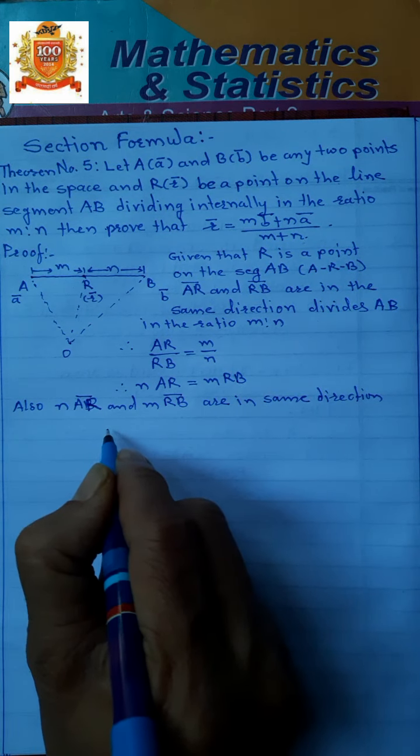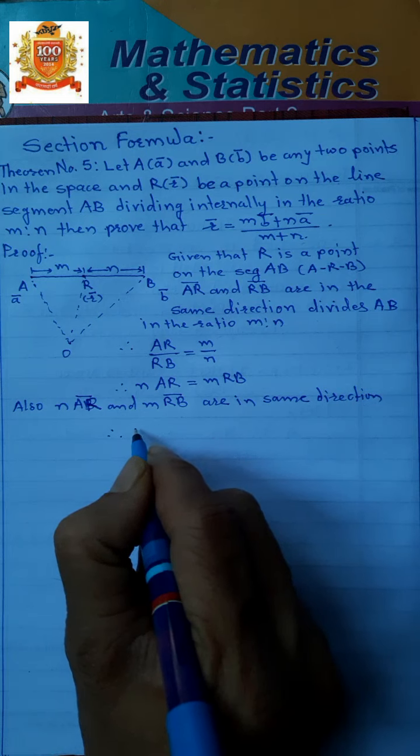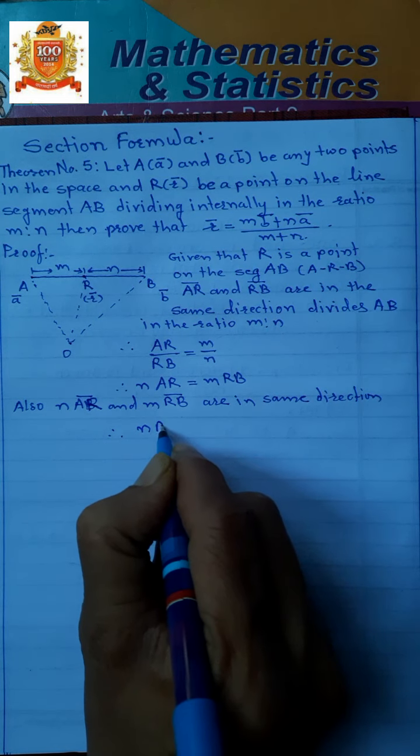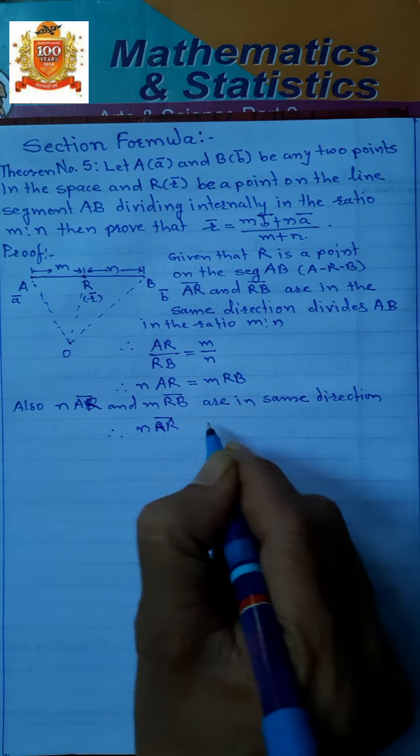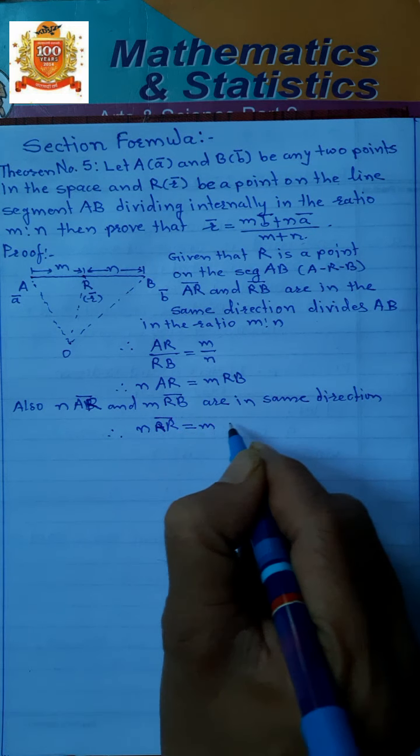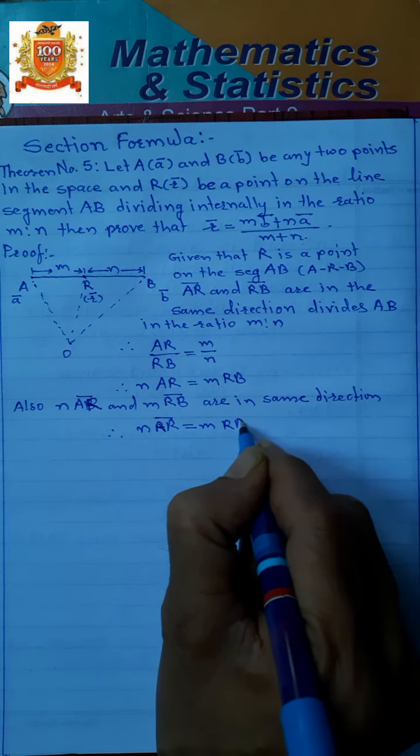Therefore, we can write here n into AR bar is equal to m into RB bar.